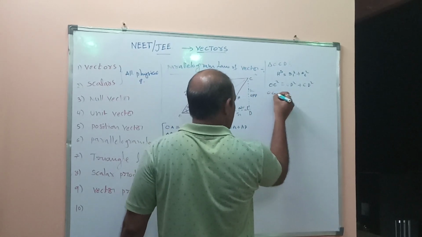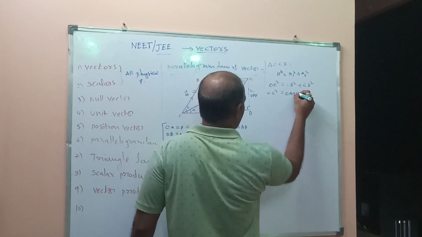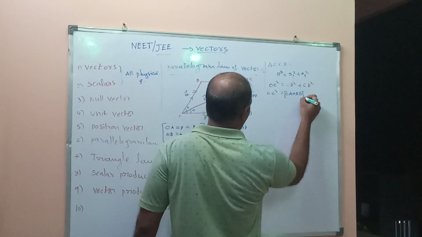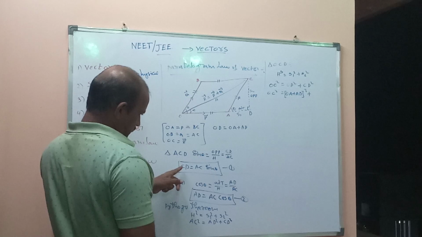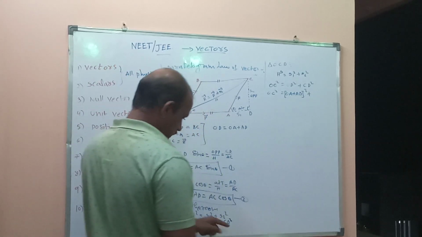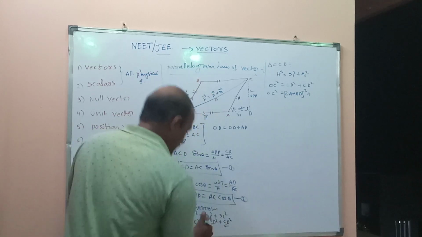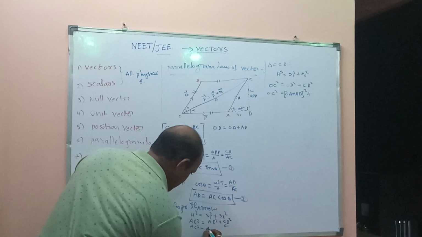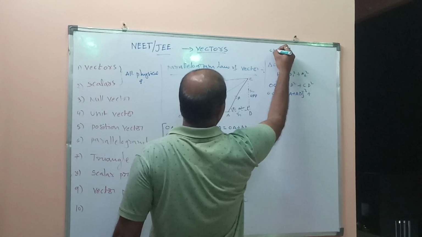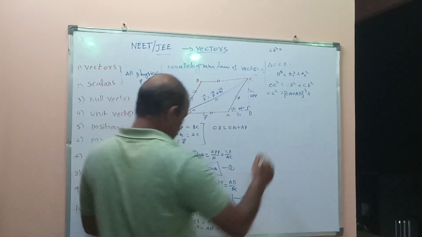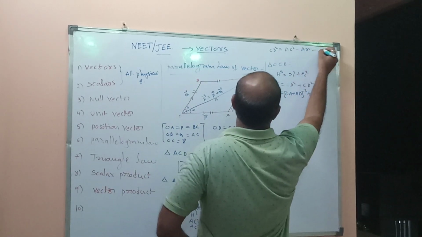So OC square equals OD, which can be written as OA plus AD, whole square, plus CD square. CD square equals AC square minus AD square. Equation number 3.